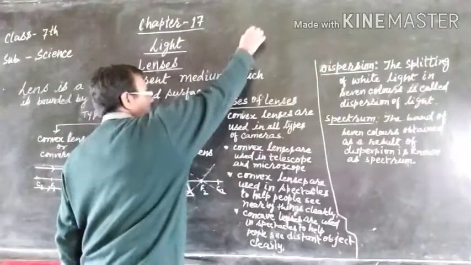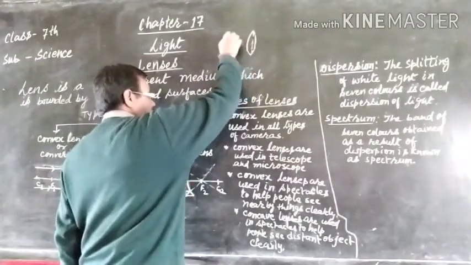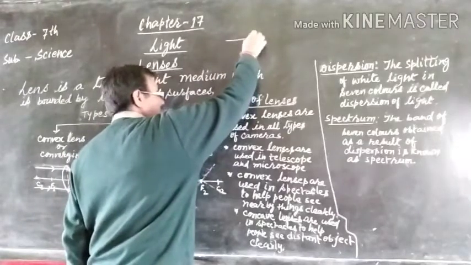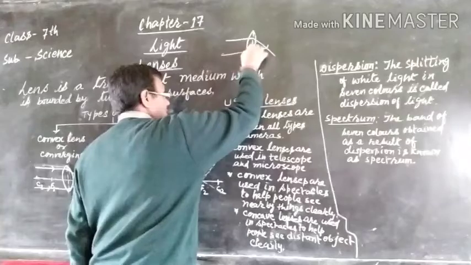Suppose this is the lens. When the rays of light pass through it, they bend from their place.